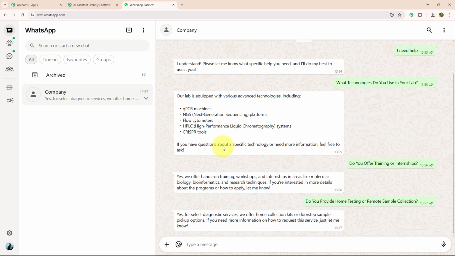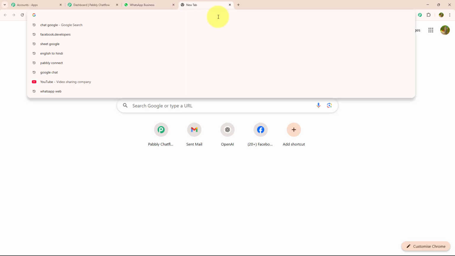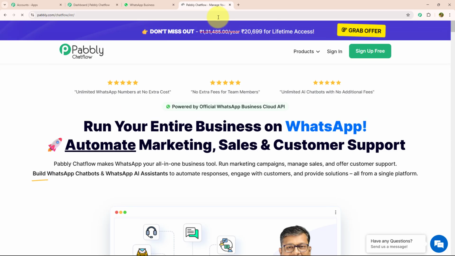If you want to know how to create this chatbot for your own business, then let me guide you further. For that, you need to open a new tab and search pabbly.com/chatflow. As soon as you search this, you will land on the Pabbly page. Here you can see there are two options, sign up for free and sign in. If you are a new user, you can sign up for free. As I am an existing user, I will click on sign in.